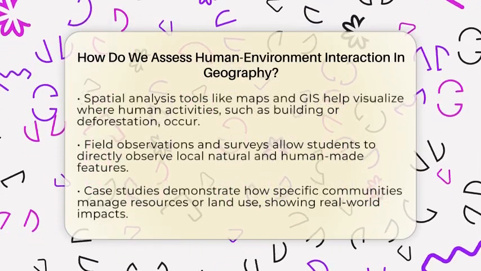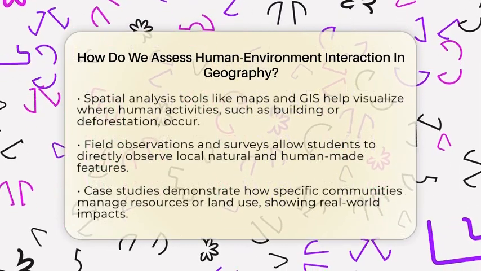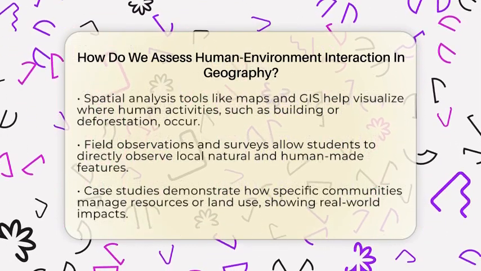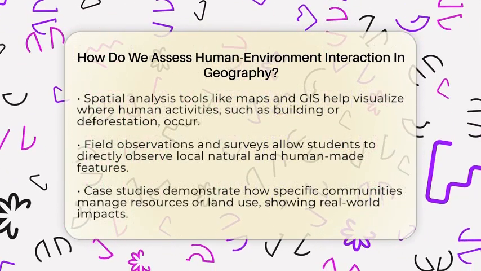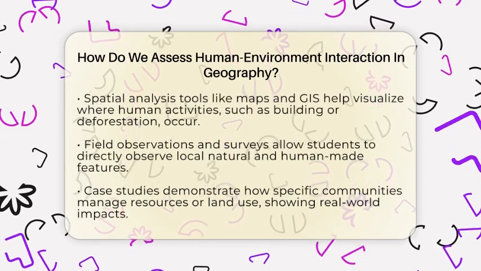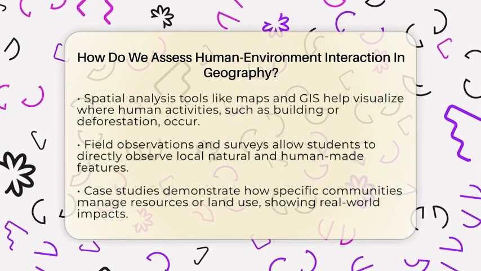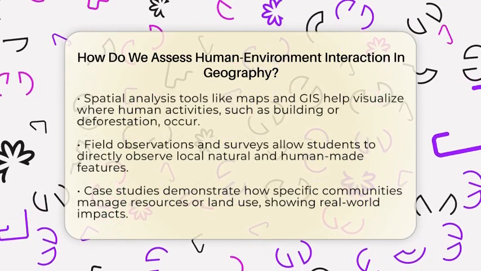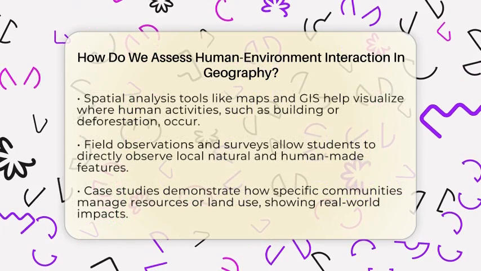They use maps and geographic information systems, or GIS, to see where human activities like building roads or cutting down forests happen. These tools help visualize how urban areas grow or how deforestation impacts nearby wildlife.